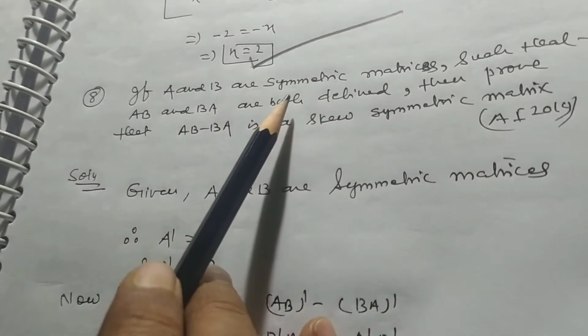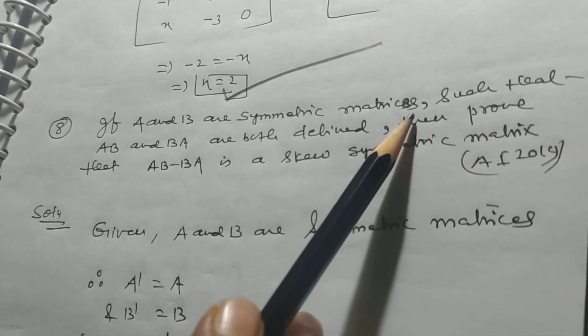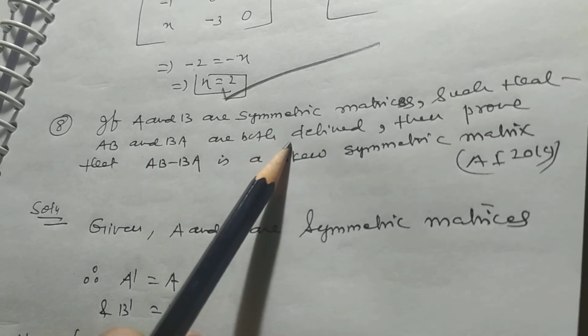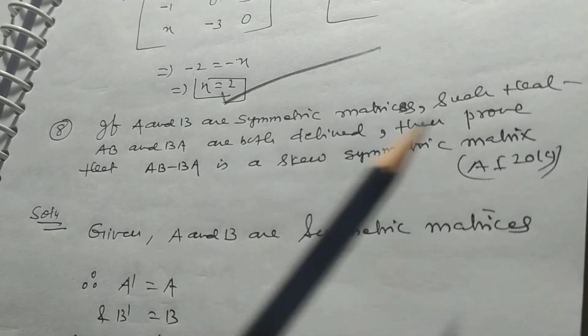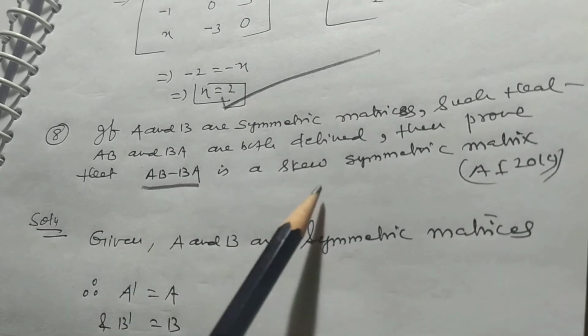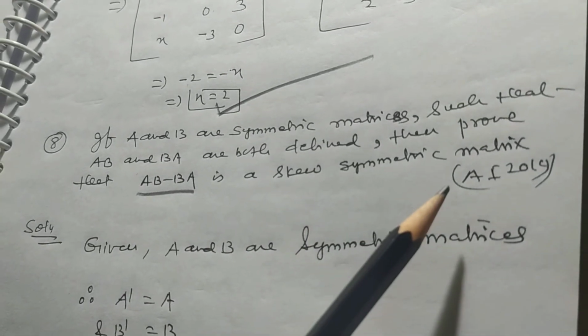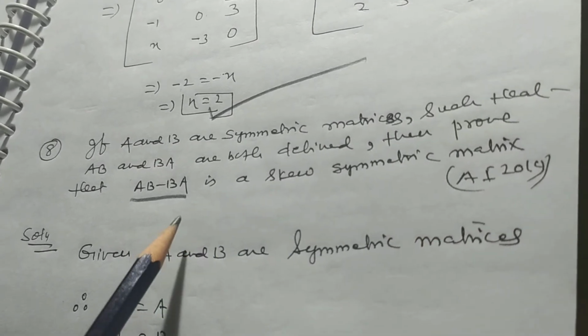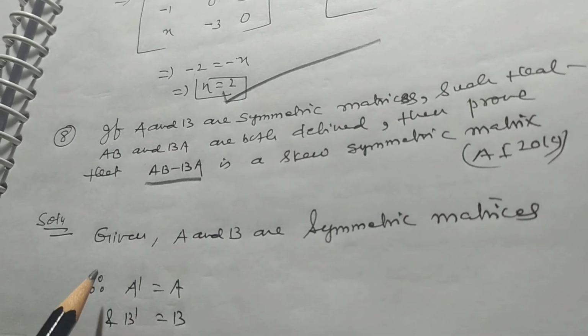If A and B are symmetric matrices such that AB and BA are both defined, then prove that AB - BA is a skew symmetric matrix. It is very, very important, and this problem was also asked in the post midterm exam.